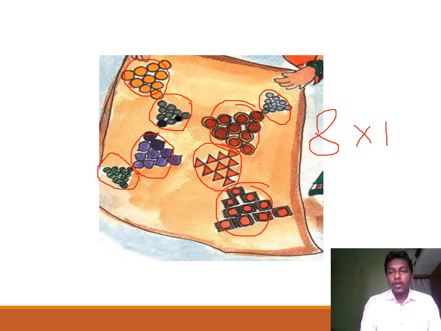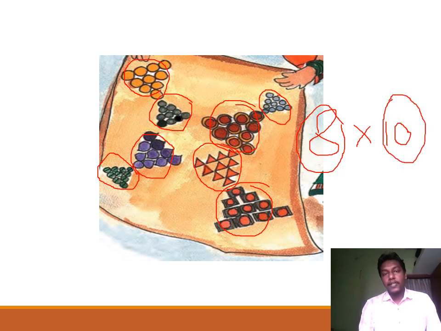So we have got two things. One is there are total 8 groups of bindis, and the other thing is that in each group of bindis there are 10 bindis. So in total how many bindis are there? Yes, in total there are 80 bindis. So Seema has used 80 bindis in total to make this design.